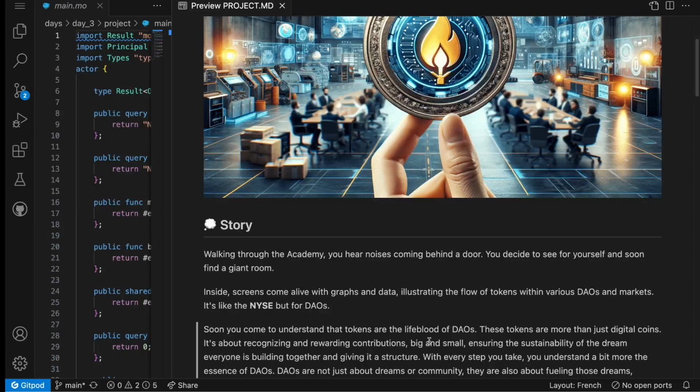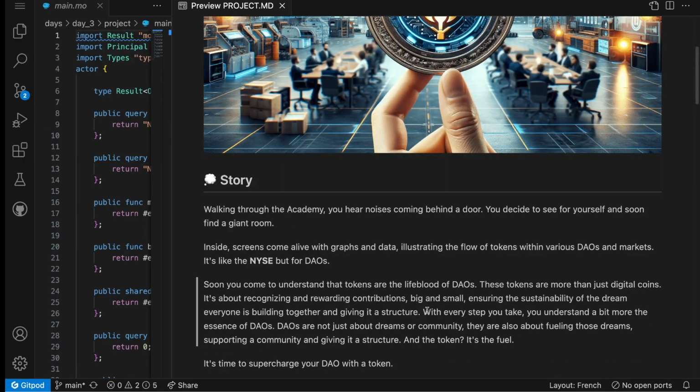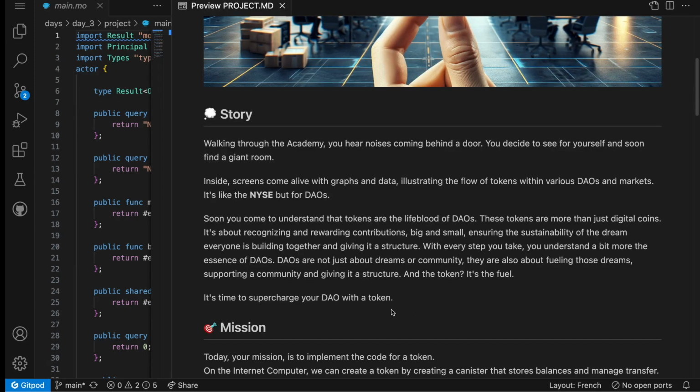Tokens are more than just digital coins. It's about recognizing and rewarding contributions, big or small, ensuring the sustainability of the dream. Everyone is building together and giving this dream a structure. With every step you take, you understand a little bit more about the essence of DAOs. DAOs are not just about dreams or communities, they are also about fueling those dreams, supporting a community, and giving it a structure. The token is the fuel. This is why it's time to supercharge your DAO and build a token.